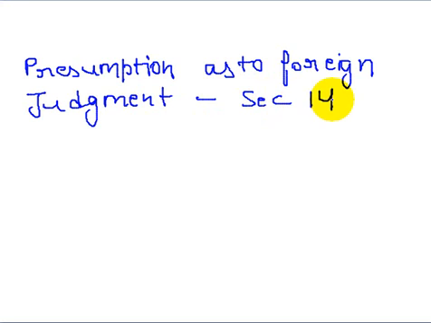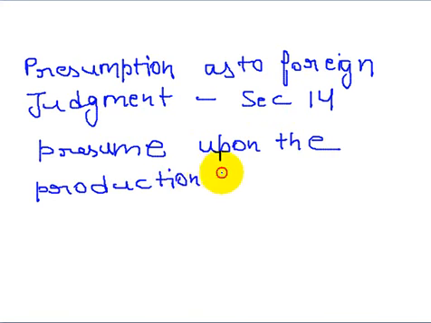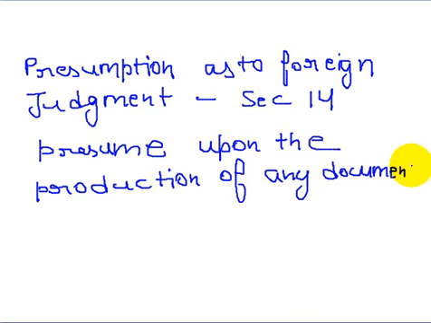Section 14 of the Code declares that the court shall presume upon the production of any document purporting to be a certified copy of a foreign judgment, that such judgment was pronounced by a court of competent jurisdiction unless the contrary appears on the record or is proved.